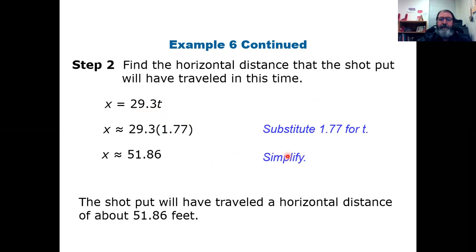And I come up with 51.86. So I know that the shot put traveled about 51.86 feet. Now, if you remember, the question said to the nearest foot. So if I round that to the nearest foot, I would say it traveled about 52 feet. Okay, so there we go.